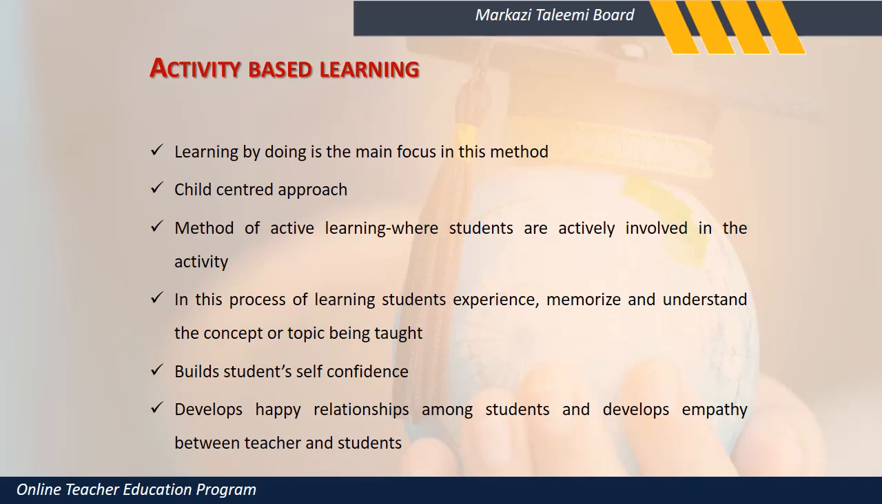If the child is interested in music, or in watching TV, watching a documentary and learning, then you need to show him that. It is a method of active learning where students are actively involved. What is activity-based learning? They are actively involved in the class.